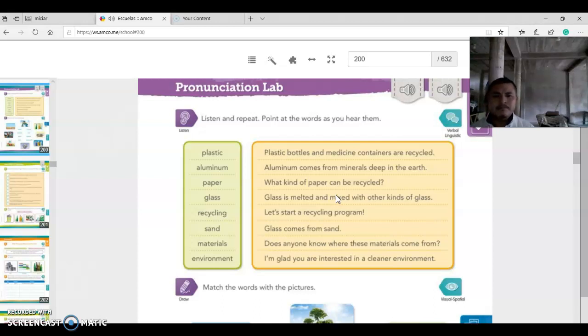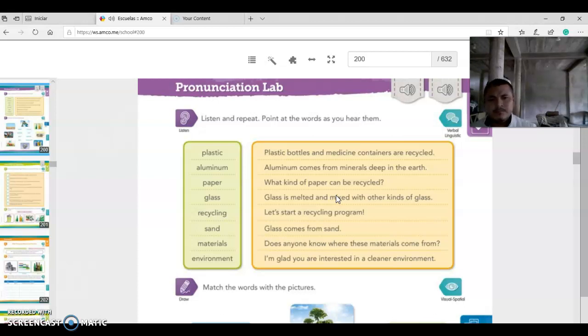Plastic. Plastic bottles and medicine containers are recycled. Plastic. Aluminum. Aluminum comes from minerals deep in the earth. Aluminum. Paper.